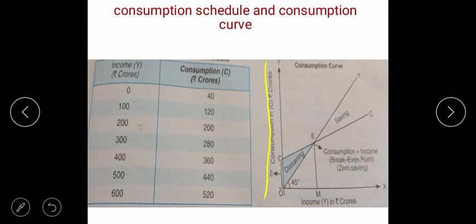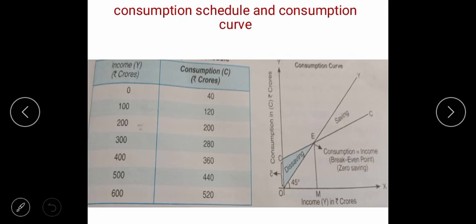Now we will construct aggregate demand and aggregate supply. In this figure, the revision of both the topics is also covered. Remember this thing, new topic, revision along with the first topic and the second topic, right?